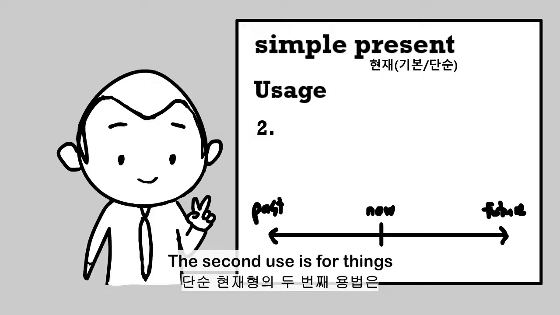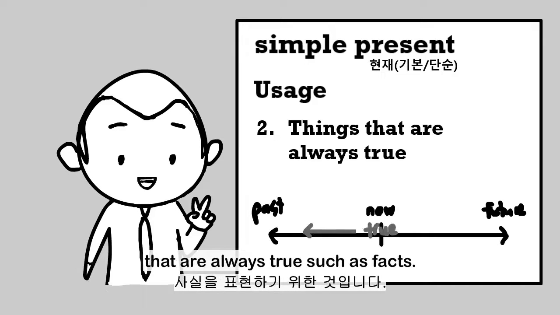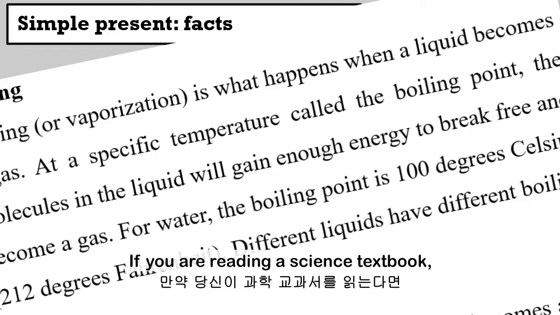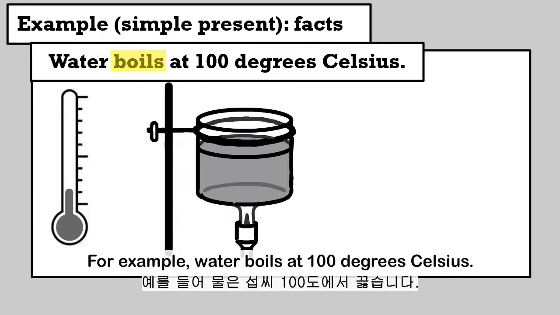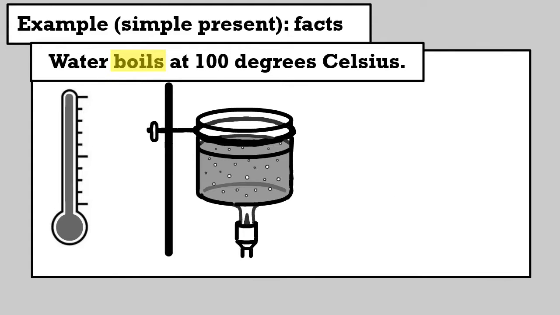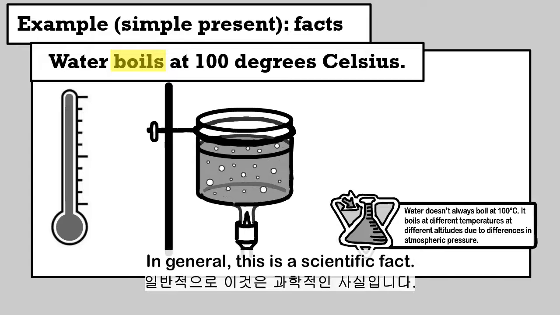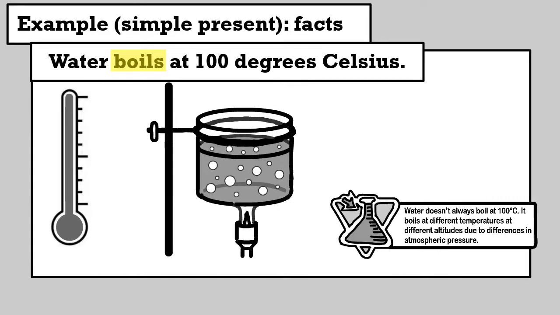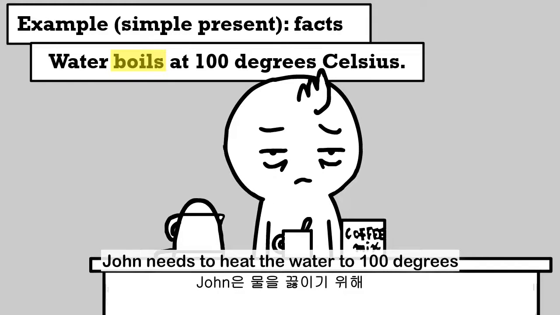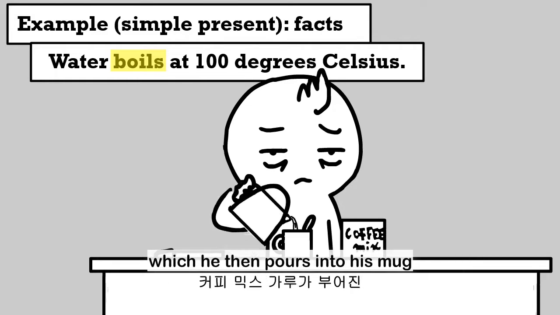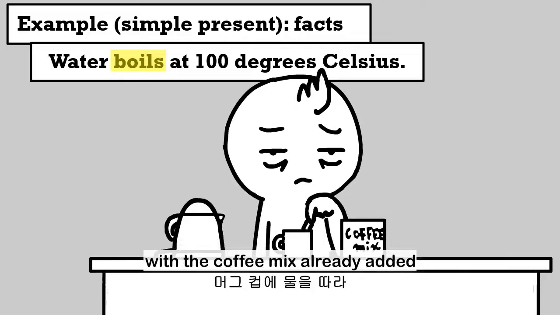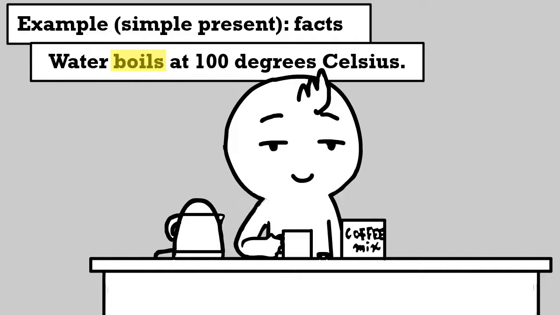The second use is for things that are always true, such as facts. If you're reading a science textbook, you will probably come across the simple present often. For example, water boils at 100 degrees Celsius. In general, this is a scientific fact. John needs to heat the water to 100 degrees in order for it to boil, which he then pours into his mug with the coffee mix already added so that he can start his day.